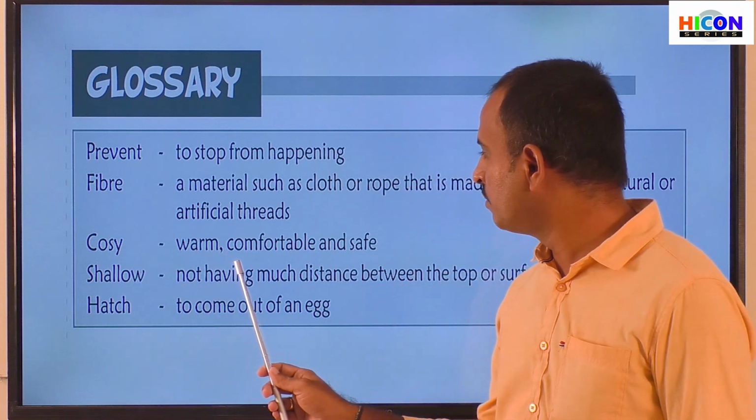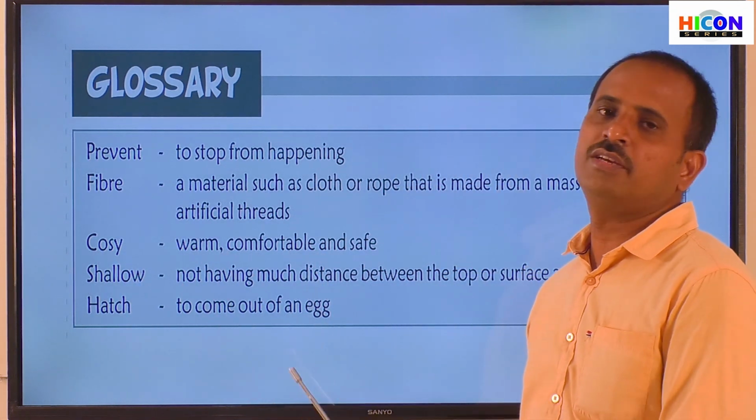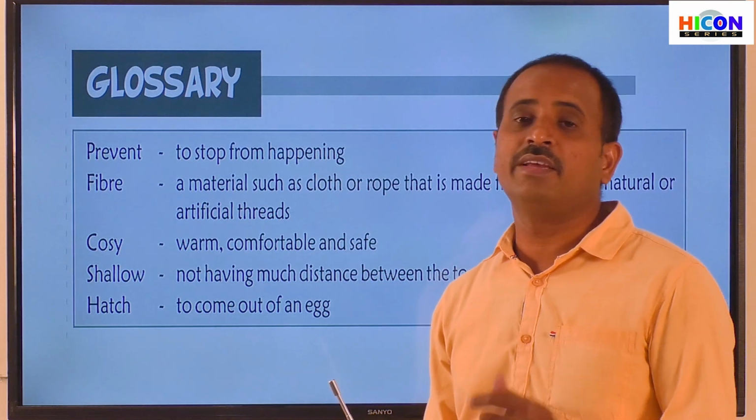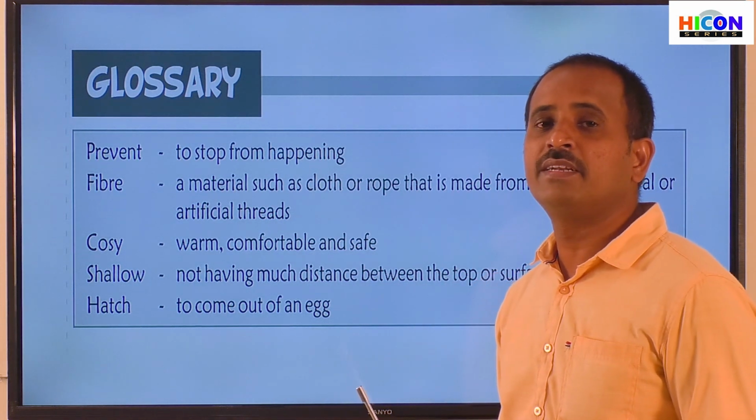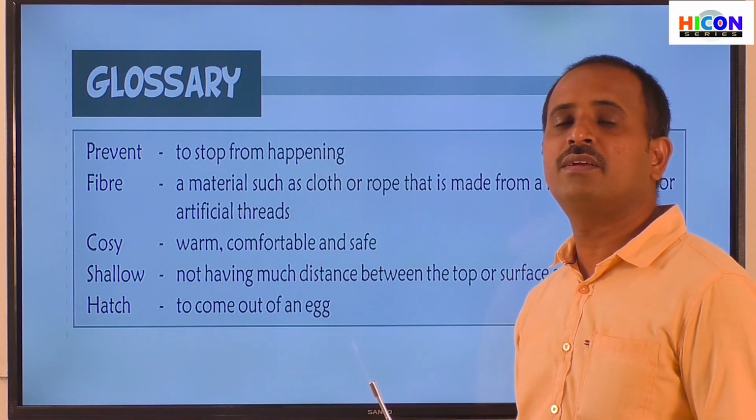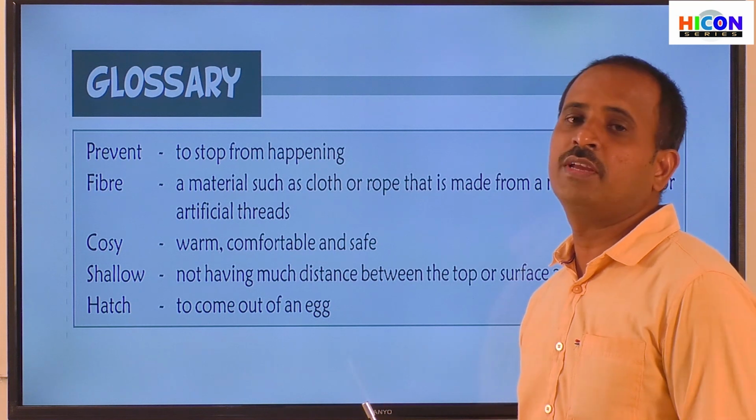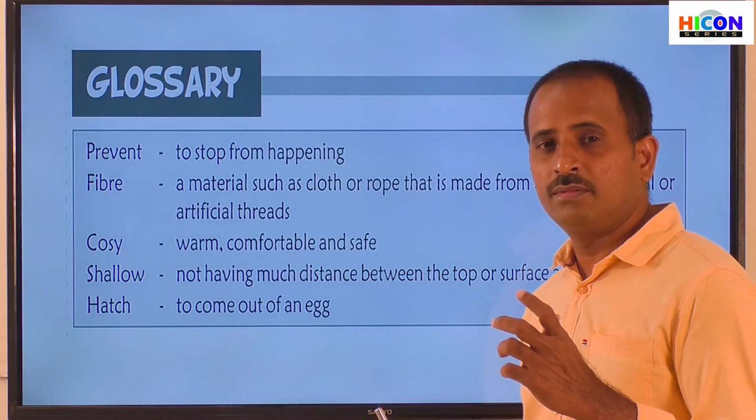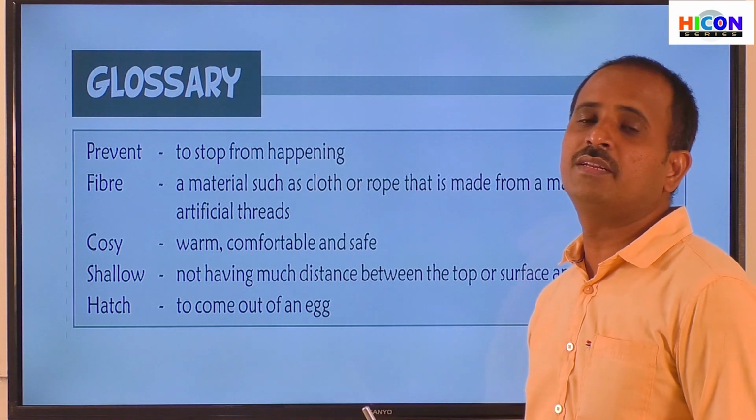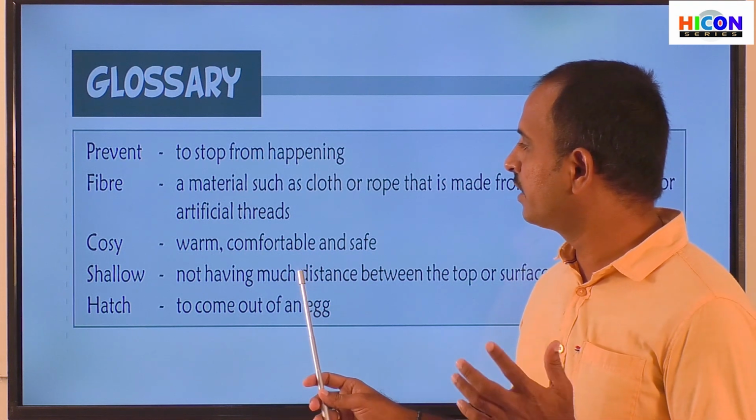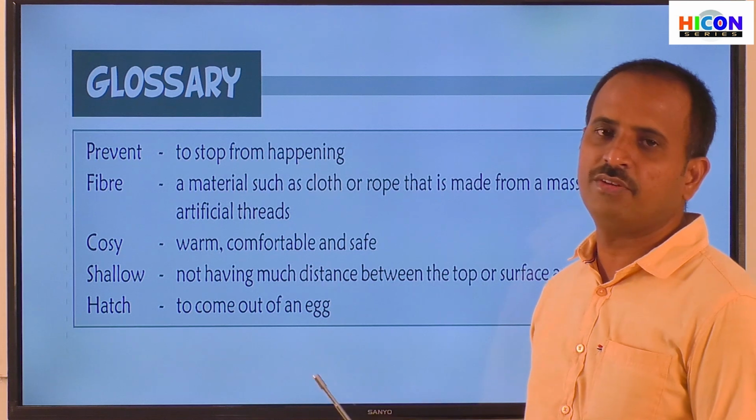Cozy means warm, comfortable and safe. Different birds will make their nest cozy by placing different types of materials like wool, cotton, thread and soft fibers. So they will place different types of materials in their nest to make their nest cozy, that is, to make their nest comfortable, warm and safe.